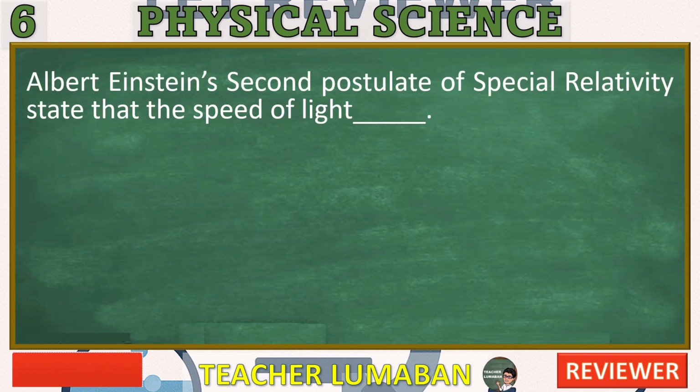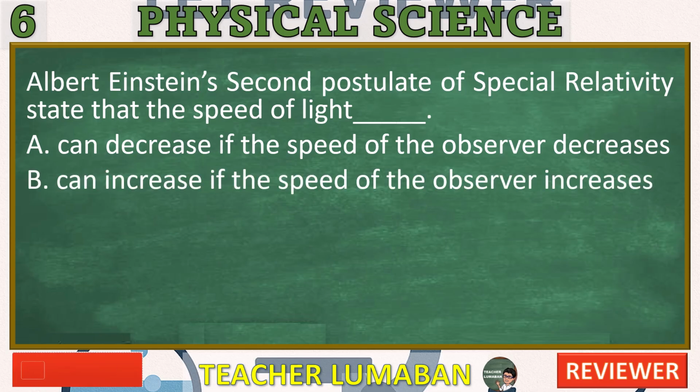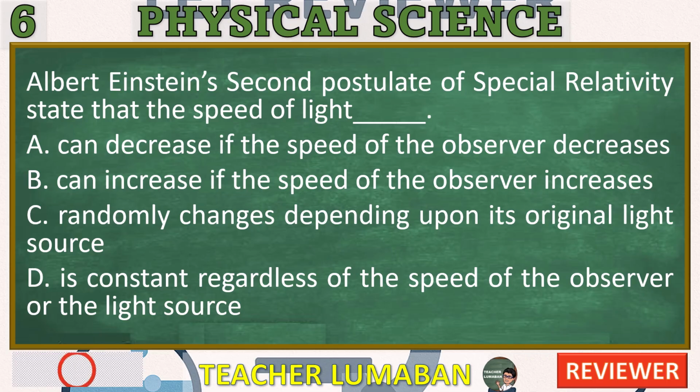Albert Einstein's second postulate of special relativity states that the speed of light: A. can decrease if the speed of the observer decreases. B. can increase if the speed of the observer increases. C. randomly changes depending upon its original light source. D. is constant regardless of the speed of the observer or the light source.